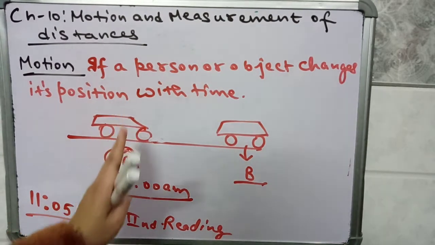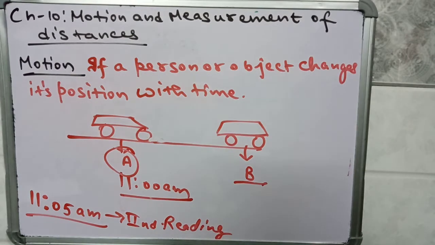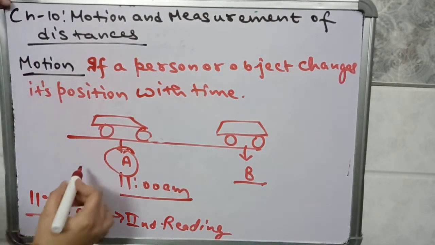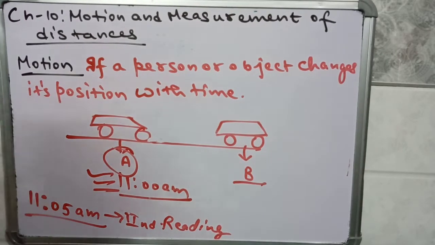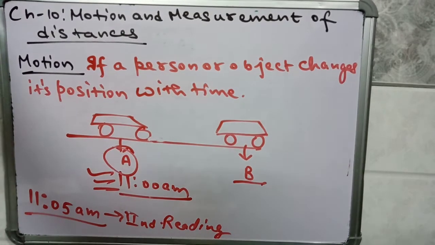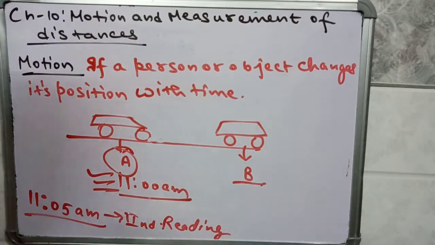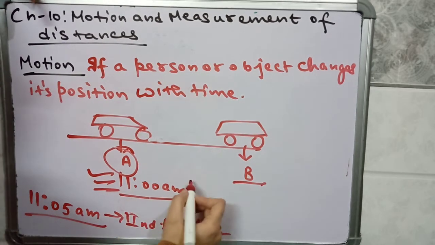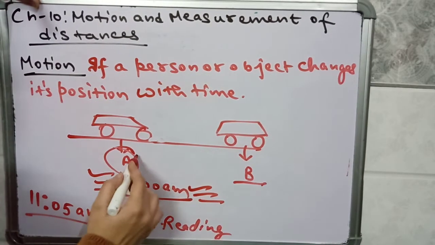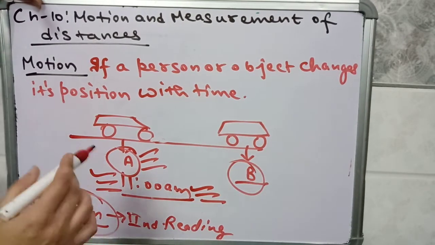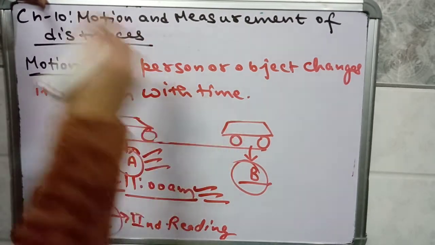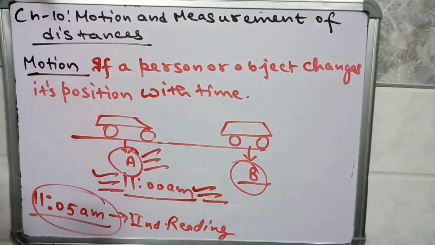Suppose it has traveled some distance and it is at another location B. So time is running, time is not stopping; time always keeps moving, time does not stop for anyone. So at 11 o'clock the car is at point A and at 11:05 am the car is at point B. So it means this car is in motion.